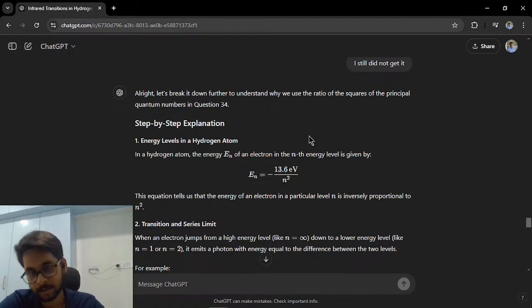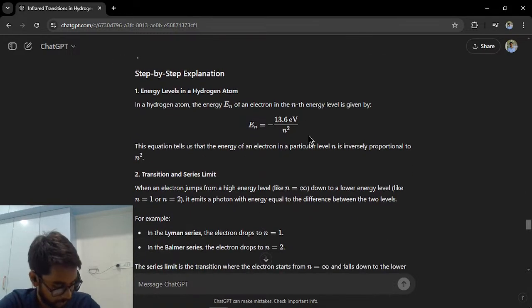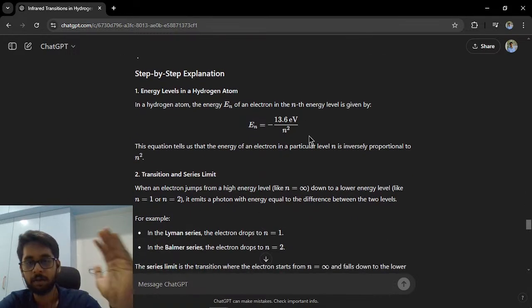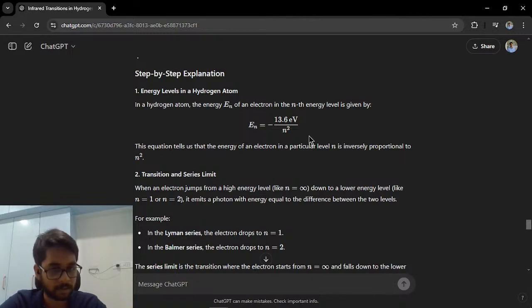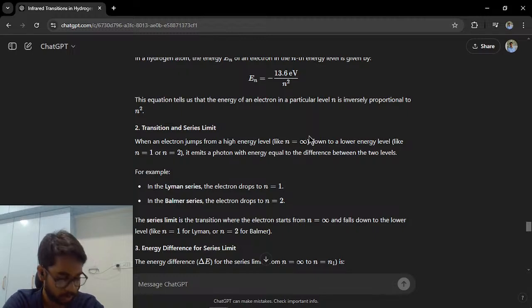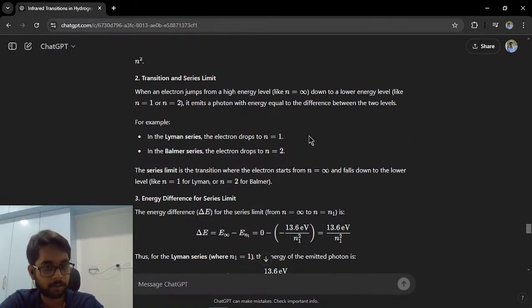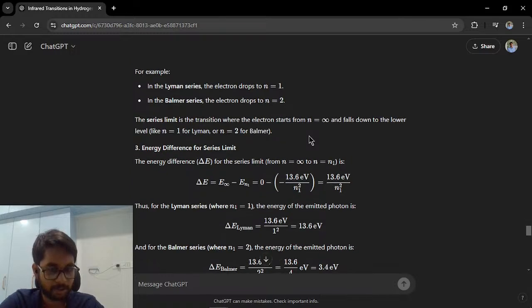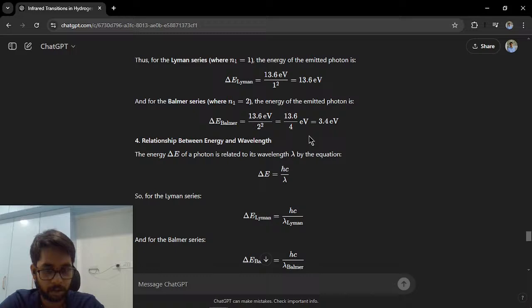And in a Lyman series where everything ends at 1, the largest gap is always obviously found from infinity to 1. So what they're asking us to find is the wavelength of the Lyman transition from infinity to 1. That's what they've asked. Such a short, one line question just printed on the paper, but when you look at it, it actually has a huge meaning behind it. So what we're basically supposed to find is the largest energy gap, which is from infinity to 1. Okay.